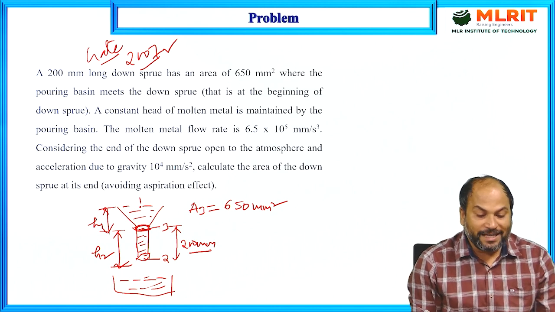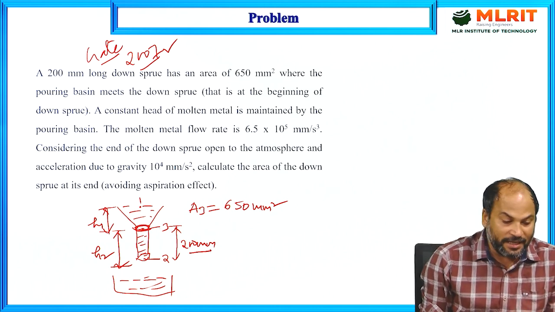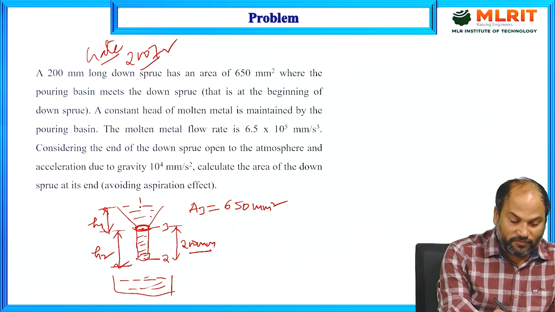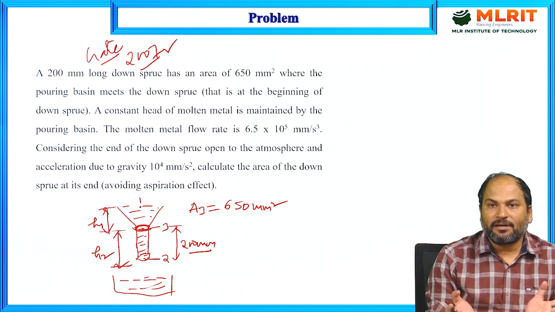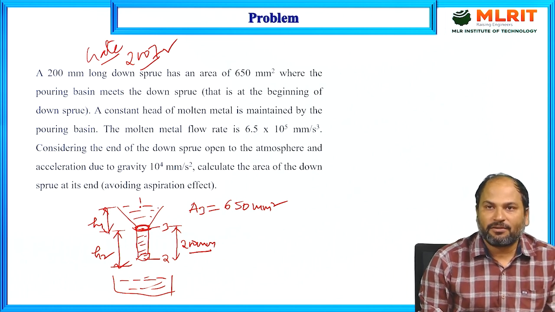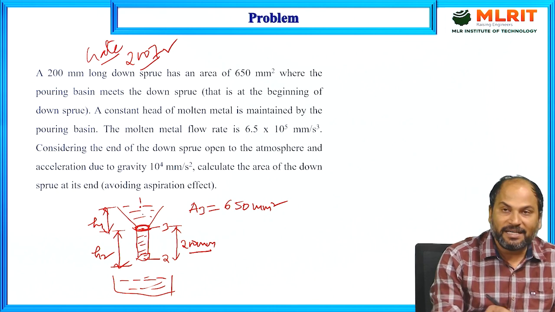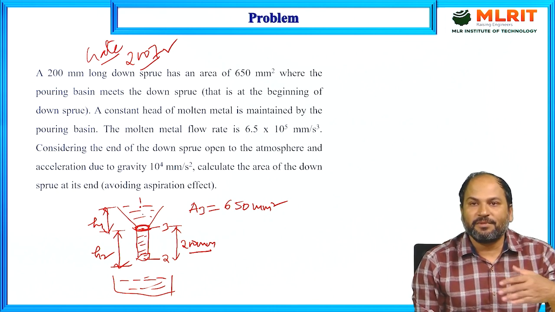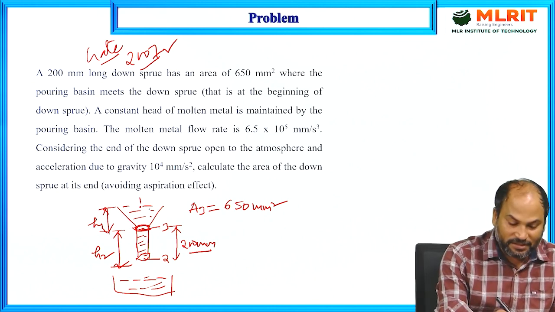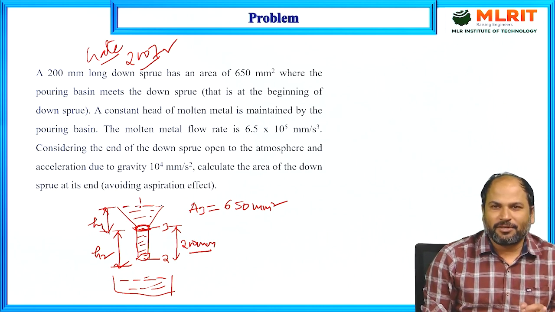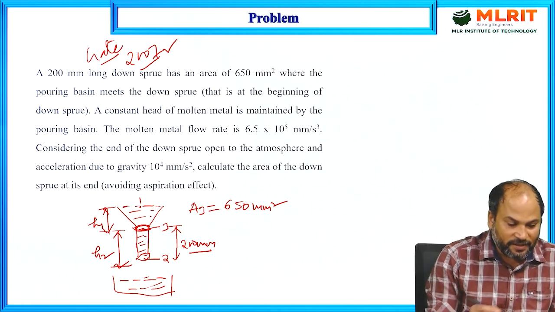A constant head of molten metal is maintained by the pouring basin. We are assuming it has a larger area, so that whatever molten metal is coming inside the down sprue, it maintains the constant head. Constant head means the velocity with which it is coming down, if we consider point 1, is actually 0.